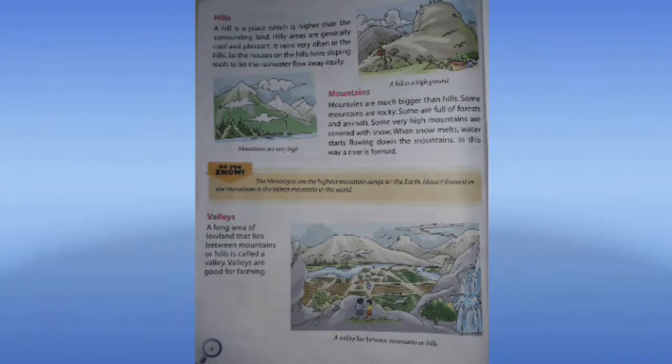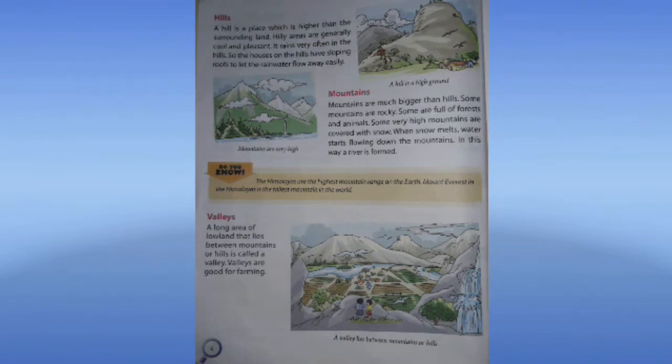Some mountains are very high and they are covered with snow. When snow melts, water starts flowing down the mountains. In this way, a river is formed. Mount Everest is the tallest mountain. Abu Bakr, mountains are huge. Are they big?